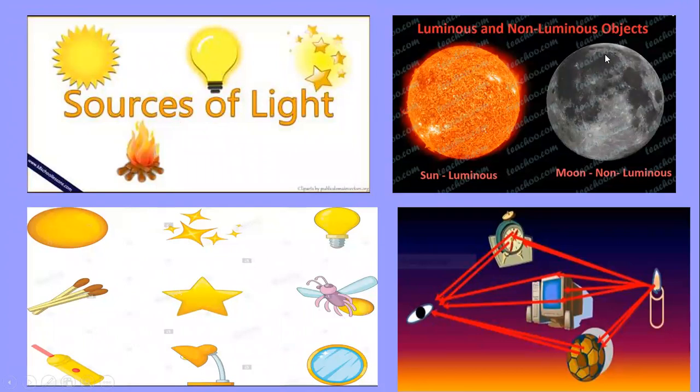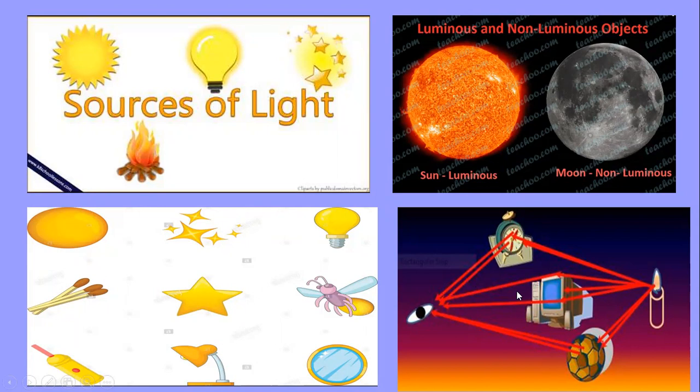Look here, luminous and non-luminous objects. The sun is luminous and the moon is non-luminous. And the things which are not luminous, but we can see and we may think that they are giving out light, just like the TV. Look here, this part of it. The candle is luminous. The candle's light is on the ball, on the table clock, and it's a monitor, not the TV. It's a monitor with computer, and this is suppose your eye.